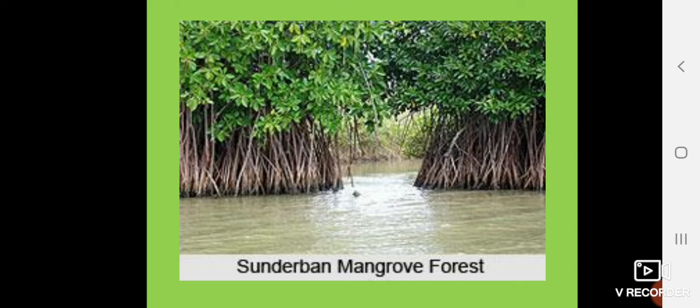This is an example of your mangrove tree. You can see that the roots are coming out of these trees. Some roots are submerged under the water and some roots are above the water. So these are called mangrove forest or tidal forest.